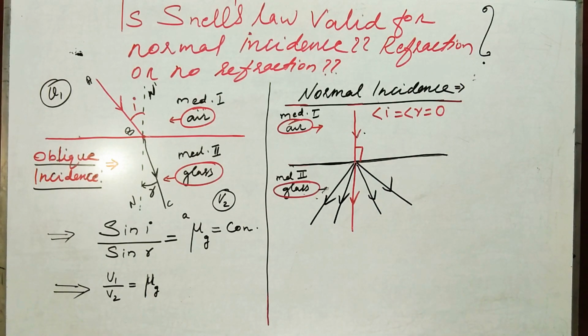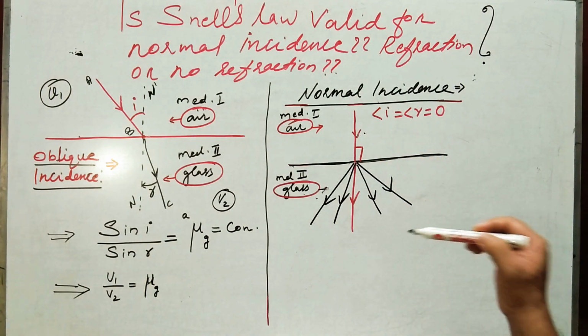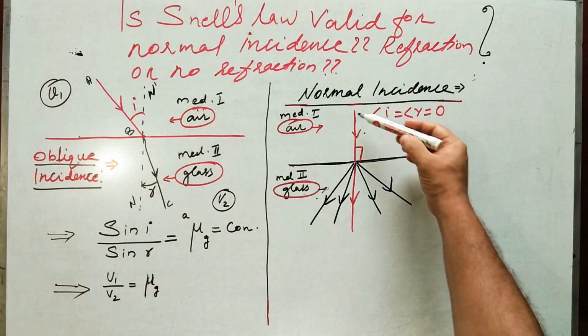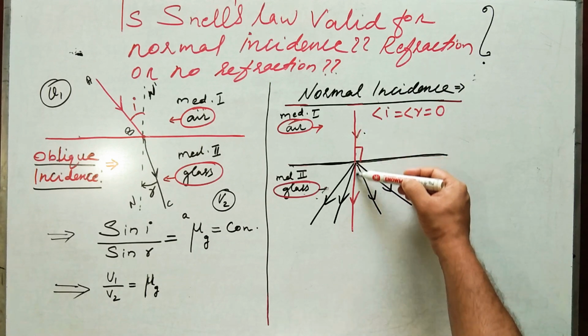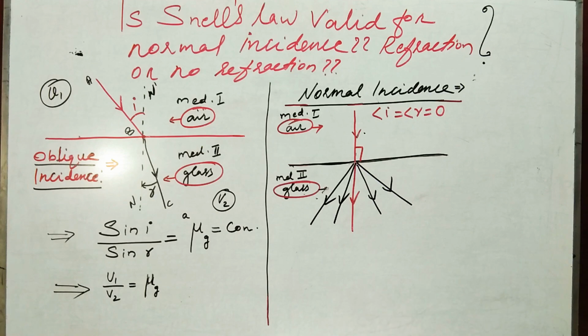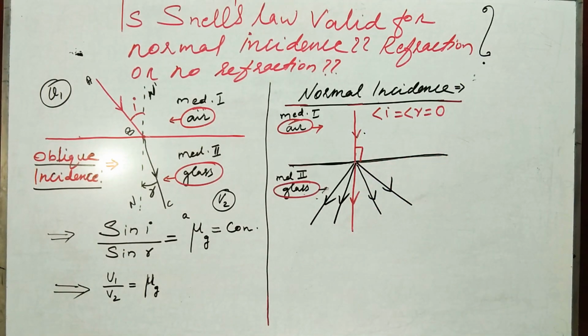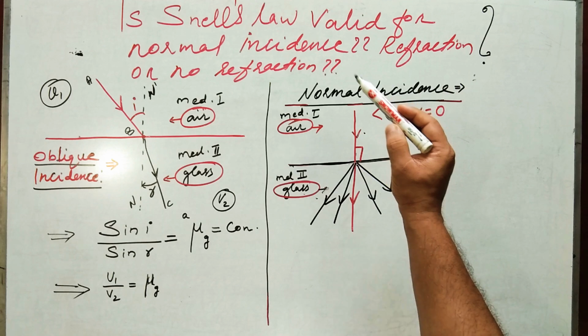So, to avoid this confusion, the incident ray takes a straight line path, as you can see on the diagram, and we don't show the refracted rays here. So the refraction is taking place for normal incidents.